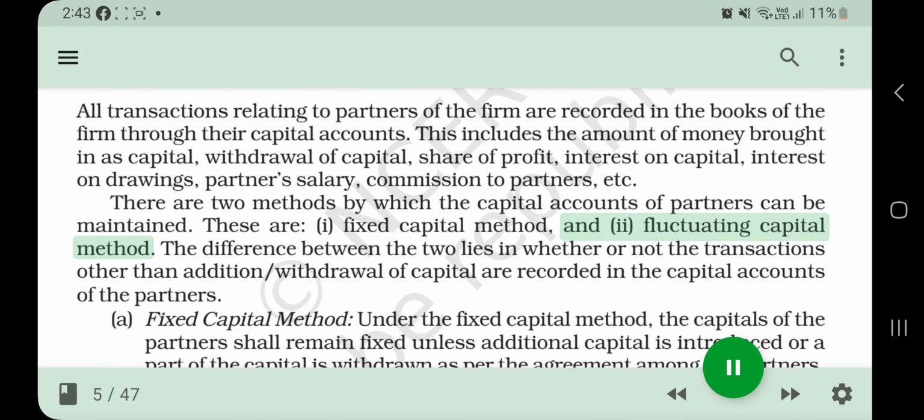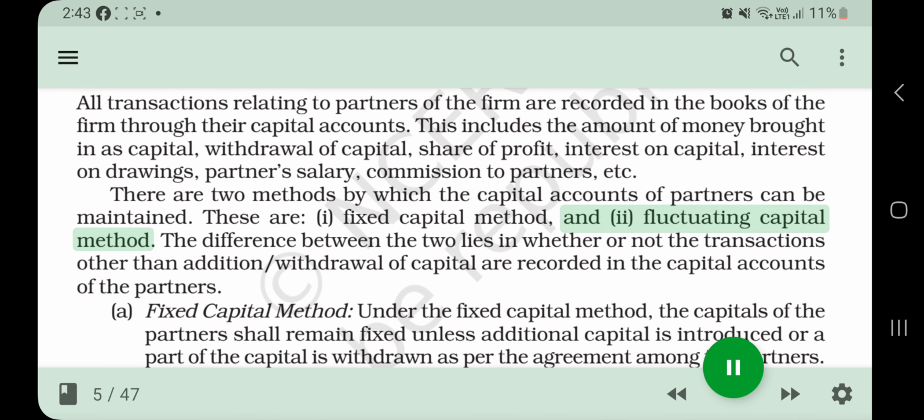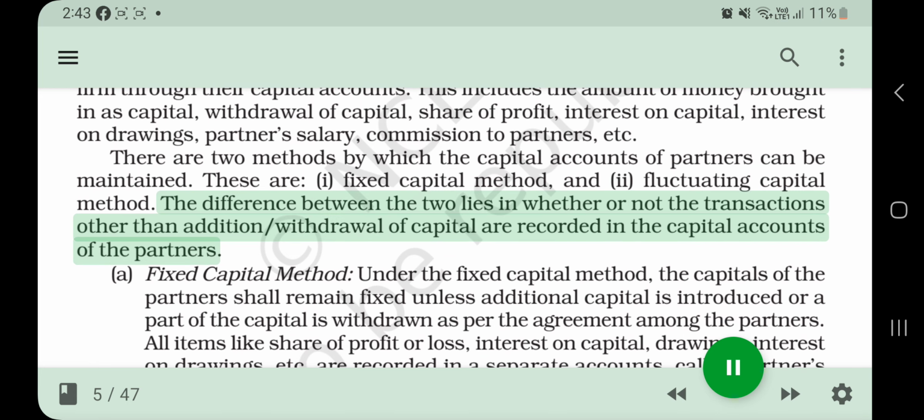These are I. Fixed capital method and II. Fluctuating capital method. The difference between the two lies in whether or not the transactions other than addition, withdrawal of capital are recorded in the capital accounts of the partners.